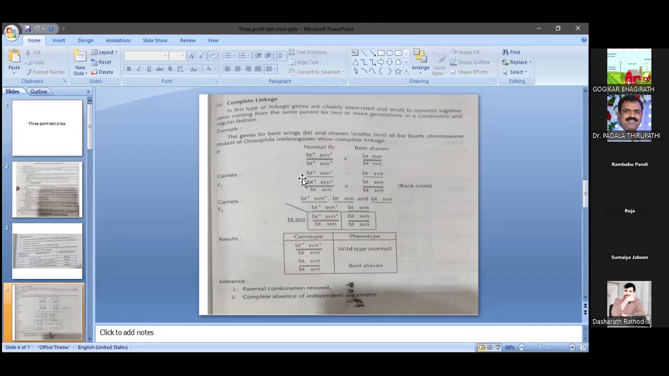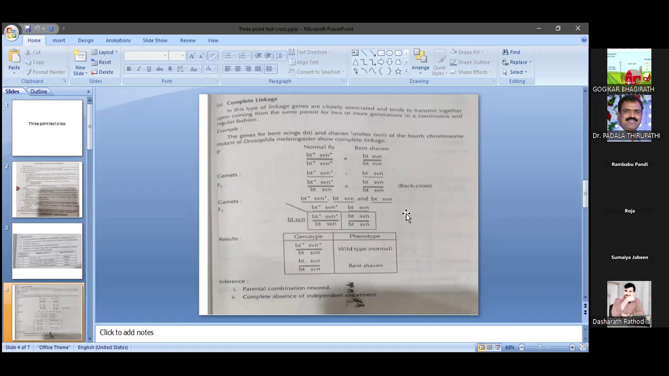In the gametes, we receive only one type, that is bt plus and sv plus, and here bt and sv. So the F1 gametes are formed, then they combine with each other and form the heterozygous condition, seen here. So when it is test crossed, not back crossed, test crossed with the recessive homozygous, we get this type of gametes.